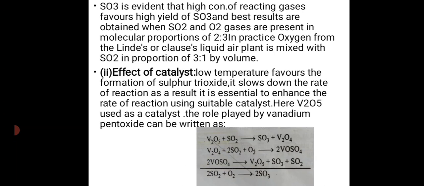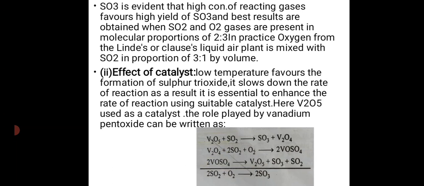Then the role of vanadium pentoxide can be written as to enhance or to increase or slow down the rate of reaction. That is, positive catalyst increases the rate of reaction and negative catalyst decreases the rate of reaction.